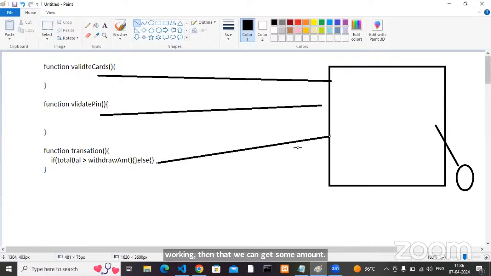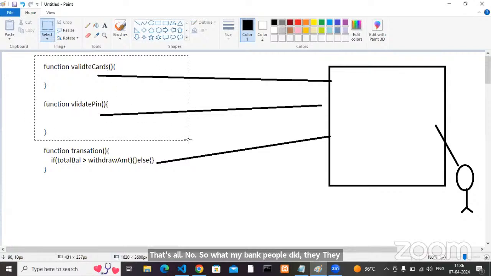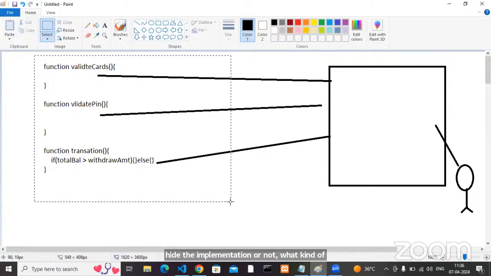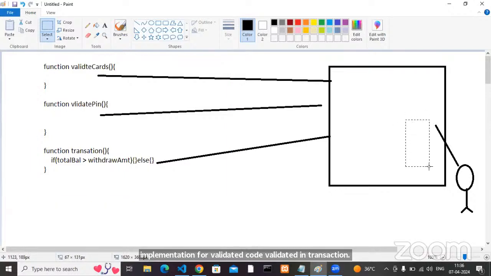Now tell me, as a customer, what you're expecting. Whenever I enter some amount, 10,000, I want 10,000. In the background, which method is executed and what happened, is that system required for me or not? So what my bank people did, they hid the implementation for validate code, validate pin, transaction, but provide the services the customer is expecting. Hiding the implementation and providing the services is nothing but abstraction.